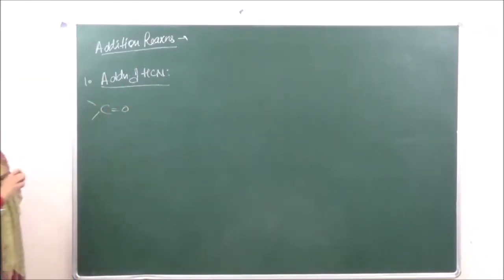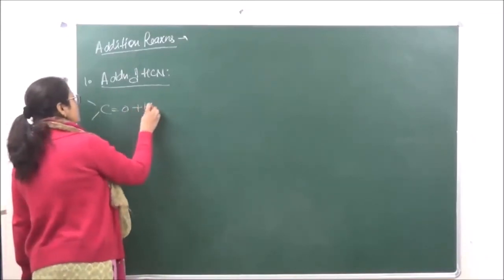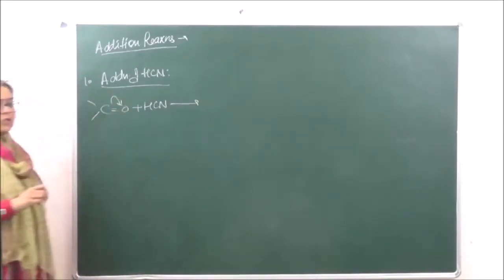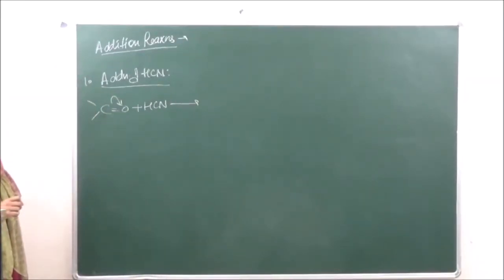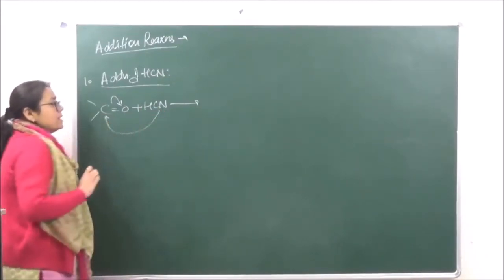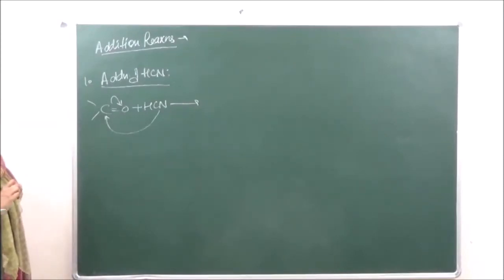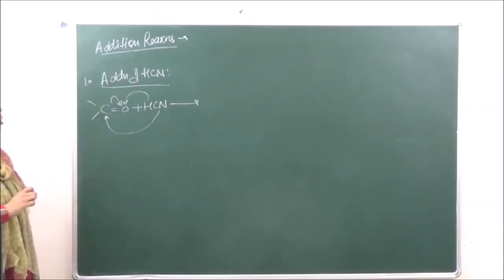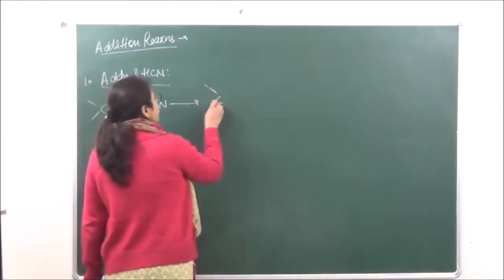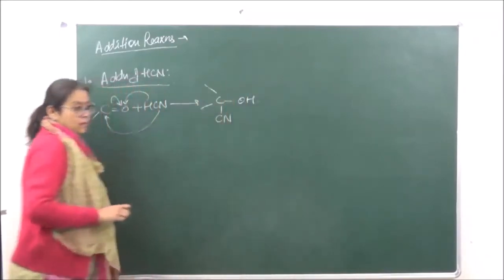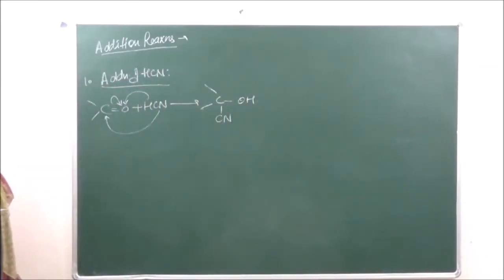What is going to be the mechanism? If this is the carbonyl group which is present plus HCN, you know that the electrons are going to be attracted more towards oxygen because of its high electronegative nature. So cyanide, CN negative, being the nucleophile over here, is going to attack at the carbon, and hydrogen, being the electrophile, will go and attack at the oxygen, such as to give us an addition product which is known as cyanohydrin. Right? Now let's take an example.